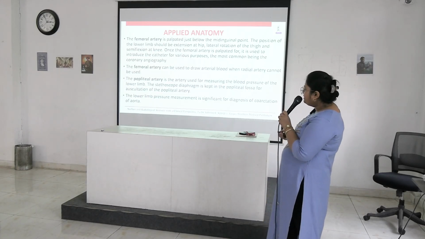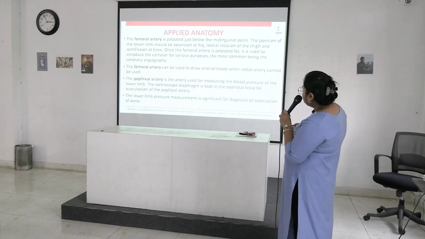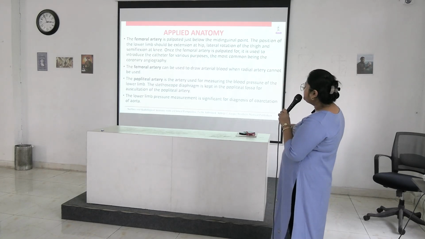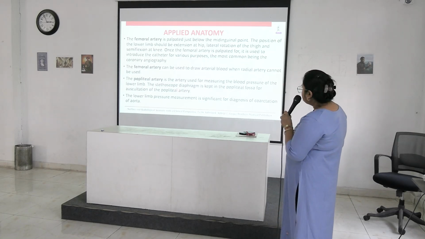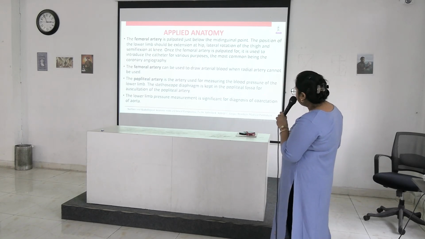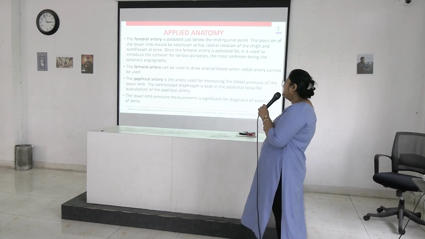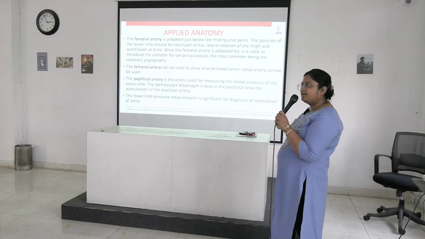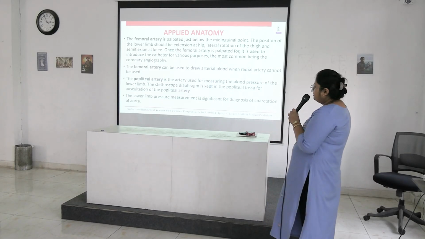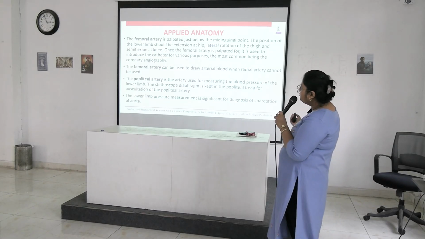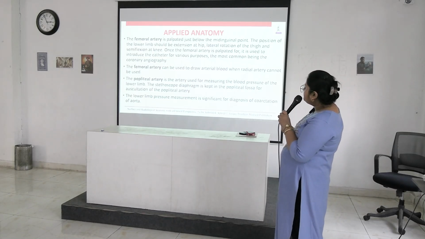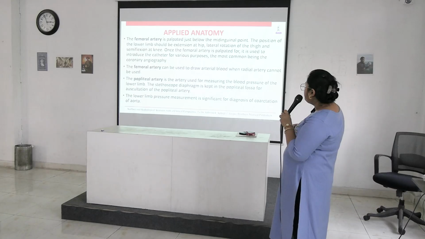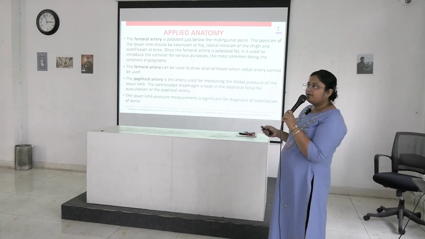Next is the popliteal artery. It is the artery used for measuring the blood pressure of the lower limb, and the stethoscope diaphragm is kept in the popliteal fossa for auscultation of the popliteal artery during measurement of BP of the lower limb. Lower limb pressure measurement is significant for diagnosis of coarctation of aorta.